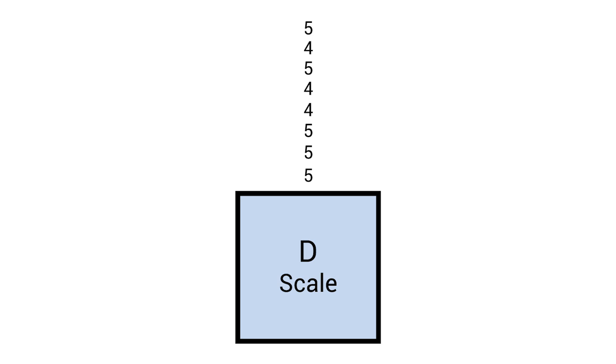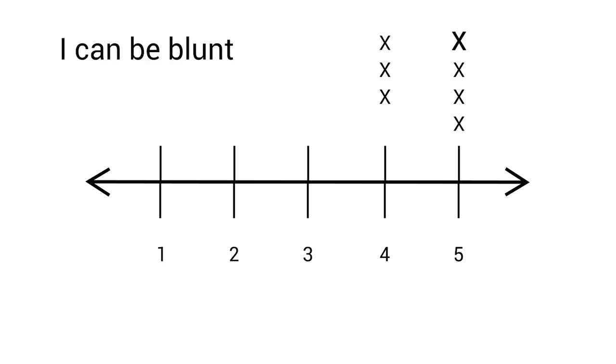Was he consistent in how he endorsed items on the same scale? To answer this, we look at the variance on each scale. The variance is a measurement of how far the set of numbers is spread out. On the D scale, Matt was consistent. Matt answered all of the D items in a similar way. For the item "I can be blunt," he responded strongly agree, giving it a value of 5. For other D items, like "I am dominant," Matt gave the response agree, a value of 4, or strongly agree, a value of 5. So he answered in a consistent manner.